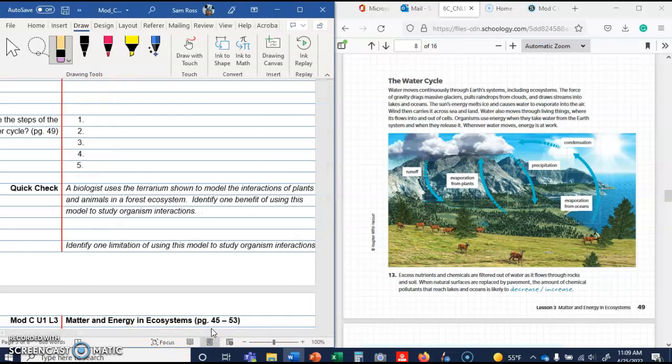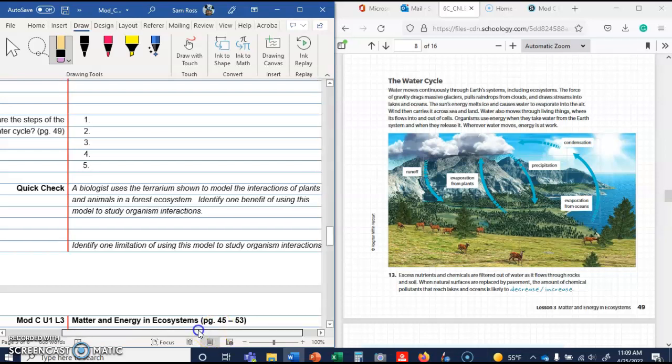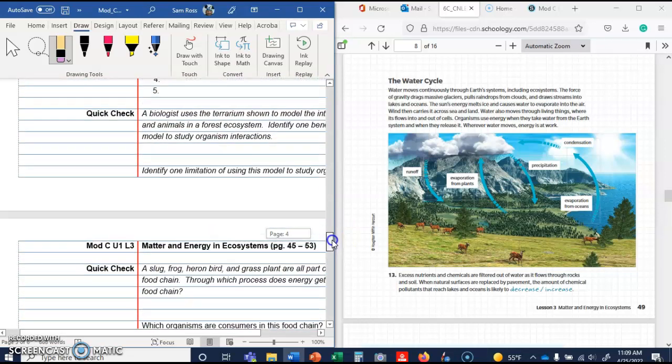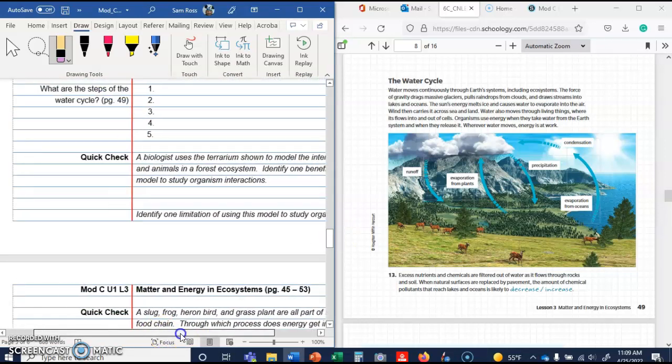A biologist used a terrarium to model the interactions of plants and animals in a forest ecosystem. Identify one benefit of using this model to study organism interactions. Okay, so what you'll write here is this is more convenient for the scientist to collect data. If he has a terrarium, which I thought there was going to be a picture of, but apparently it's not there. On your quiz, there will be a picture of a terrarium.